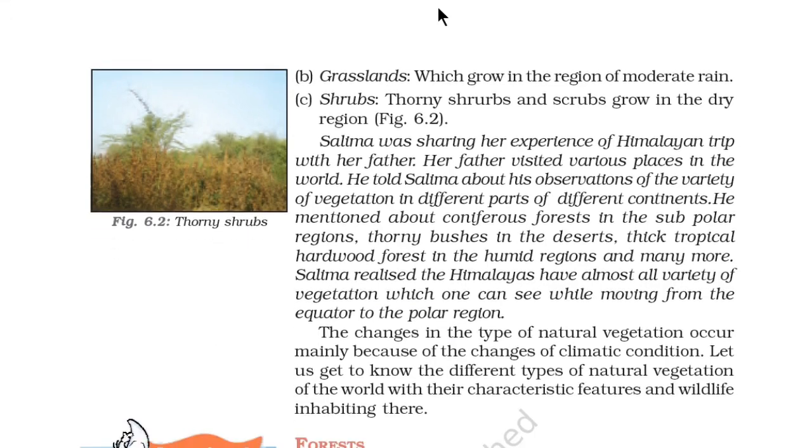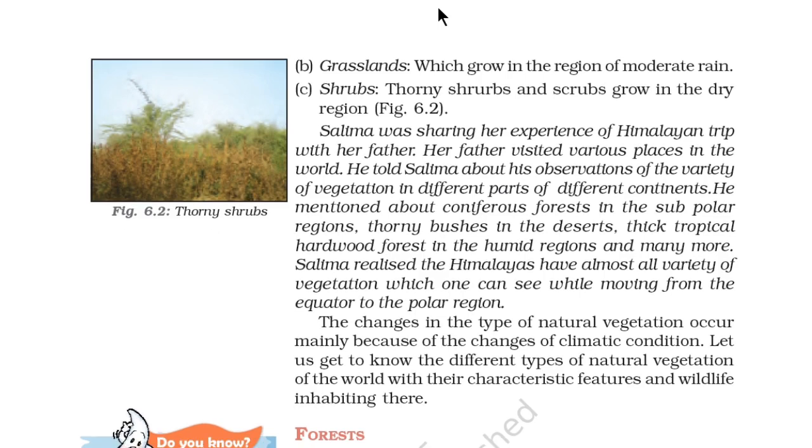Salima was sharing her experience of the Himalayan trip with her father. Her father had visited various places in the world. He told Salima about his observations of the variety of vegetation in different parts of different continents. He mentioned coniferous forests in the subpolar regions, thorny bushes in the deserts, thick tropical hardwood forests in the humid regions, and many more.